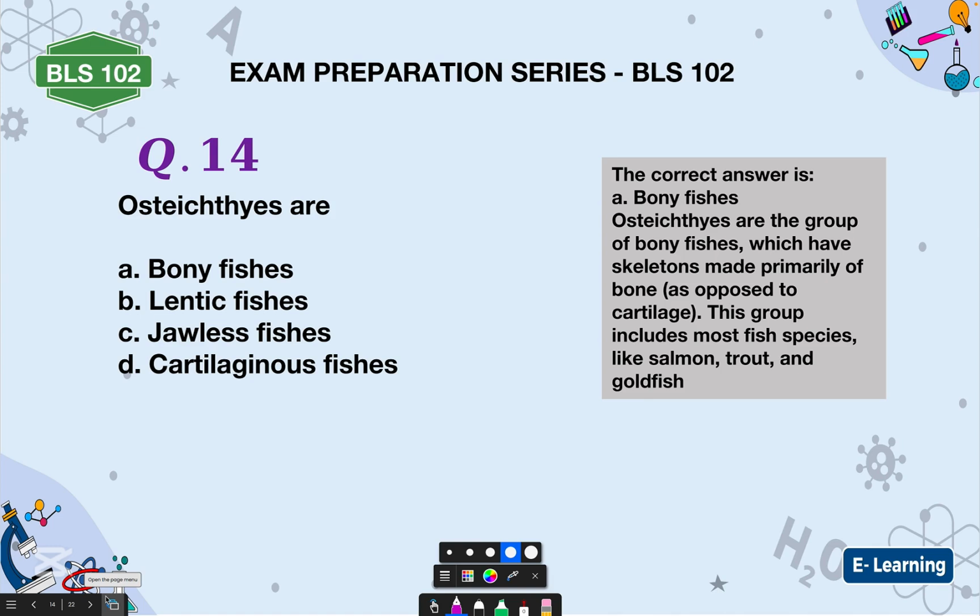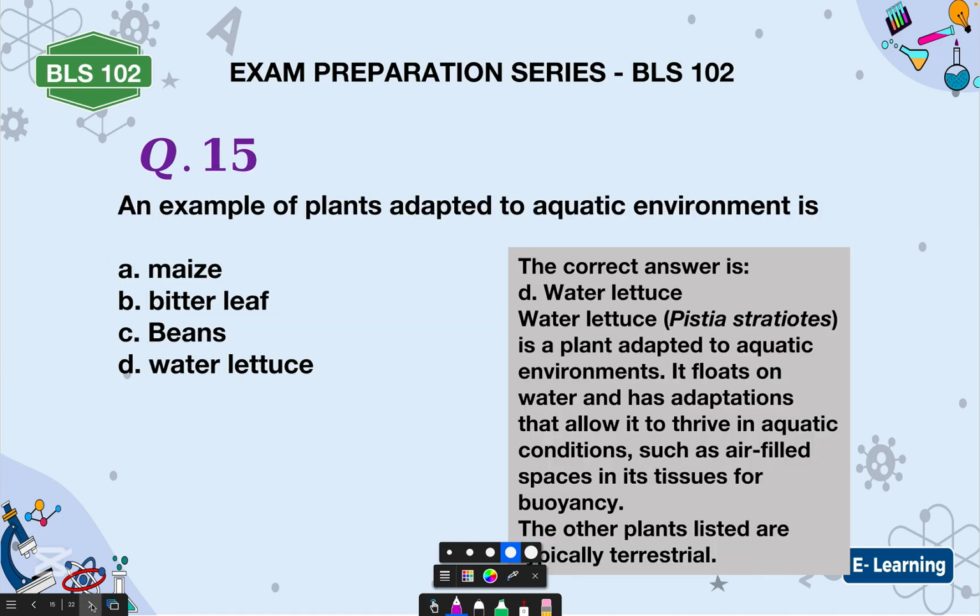Now, osteichthyes are bony fishes, not jawless fishes, not cartilaginous fishes. Osteichthyes are bony fishes. They include fishes like salmon, trout, and goldfish. Are you getting it? They are not cartilaginous fishes. They are bony fishes.